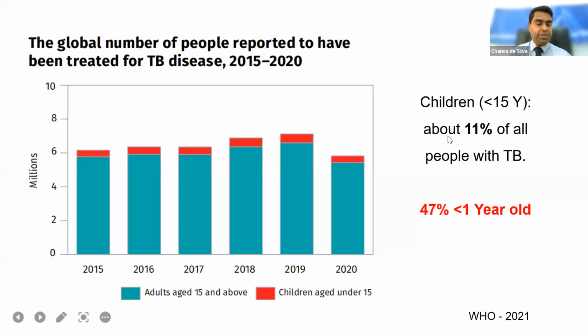So the global situation is that around 11% of all patients with TB are children, and almost half of those are less than 1 year old.